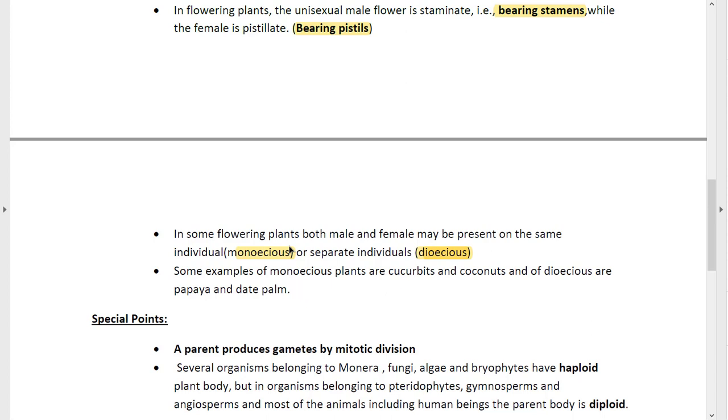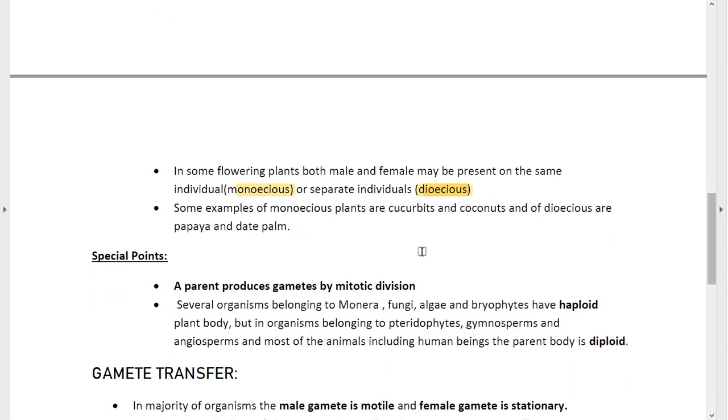So the term monoecious is actually defining the unisexuality of a flowering plant, and the term dioecious is actually defining the bisexuality of a flowering plant. Understood? Now you can see some examples. Some examples of monoecious plants are, please mark it down, cucurbits and coconuts. And dioecious plants are papaya and date palm. So I hope this term has been made clear to you.